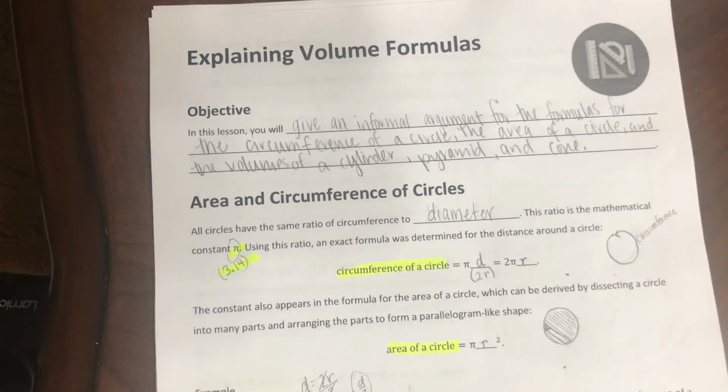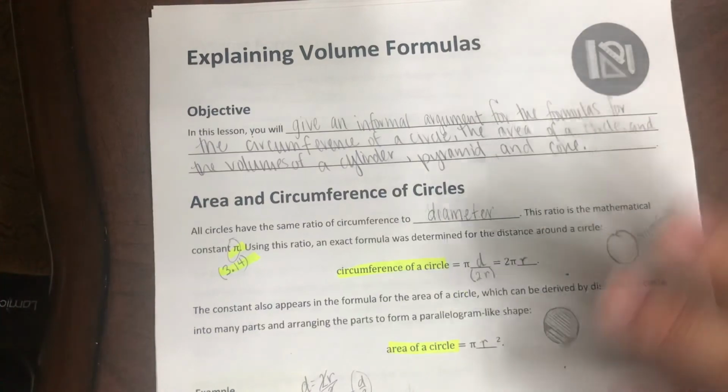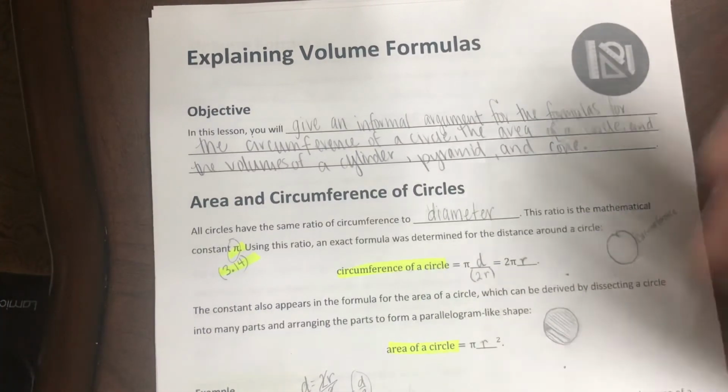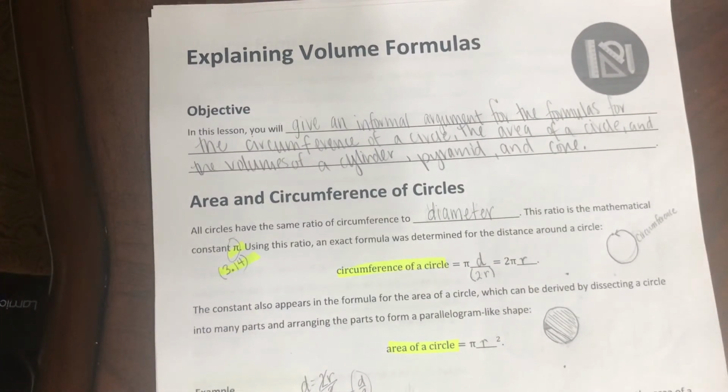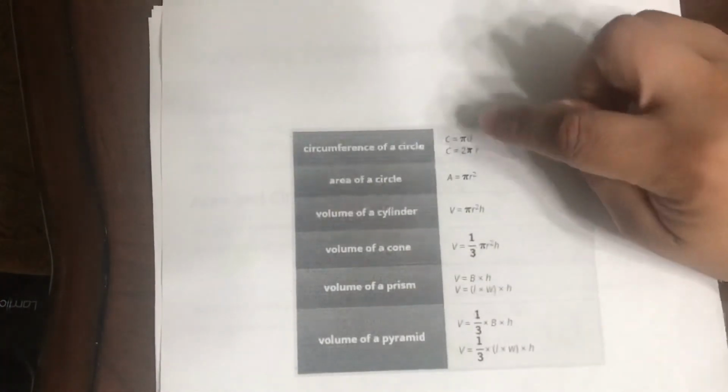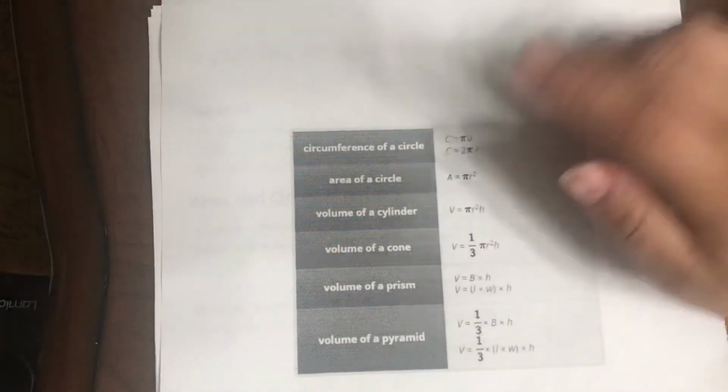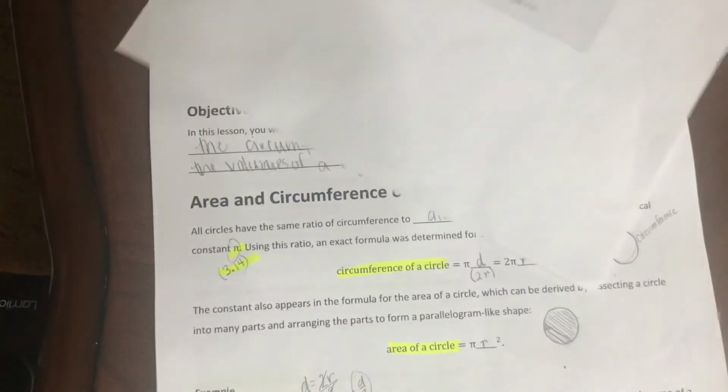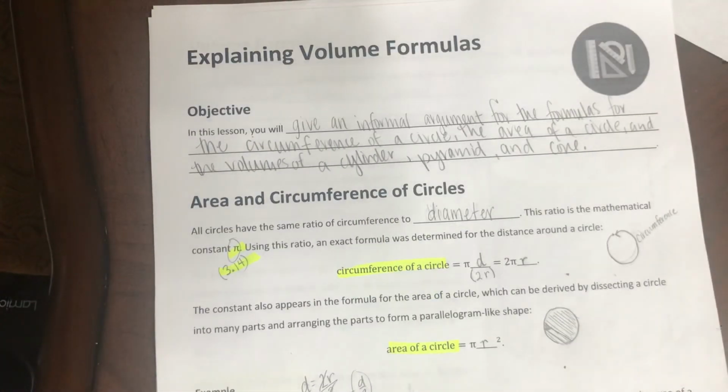I do think they're a little bit complicated. We didn't really work anything out in these examples, and they do have some they want you to work out. Basically, they just want you to be able to apply these. That's it. So if they give you radius, can you plug it in the right spot, into the right formula? Again, try your best. If you're not sure, let me know. I can try to guide you through one if you need to, but I really need you to be specific on it.